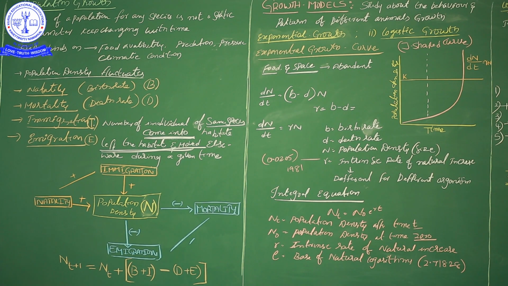When there is more food and space available to the organisms, under such conditions, organisms show exponential growth. Here, at the beginning, some organisms start their population growth. Slowly, as time goes on, the population density goes, first maybe 2, next 8, then 10, 18, 20, like 2000, then 2 lakhs. Like that, the population size of one particular group of organisms rapidly increases.